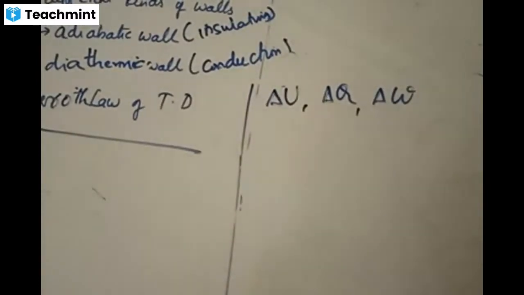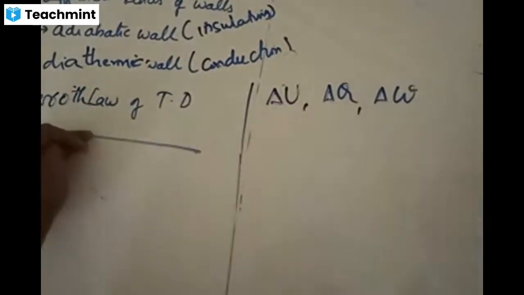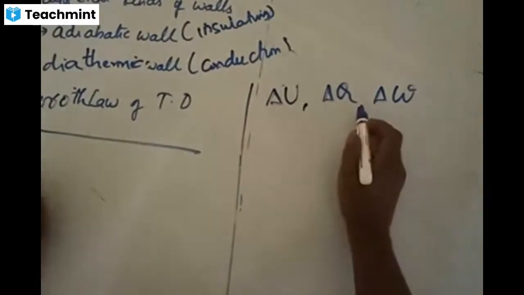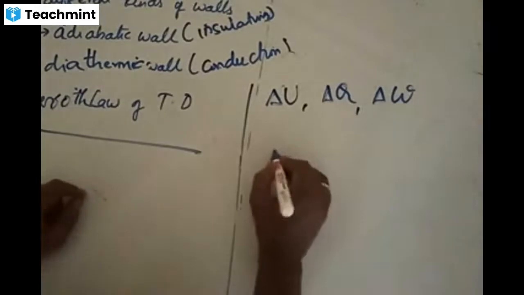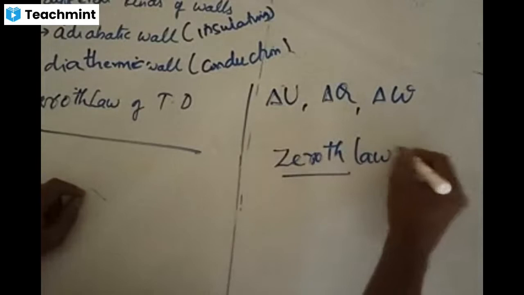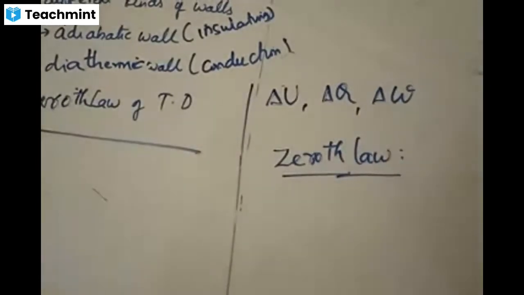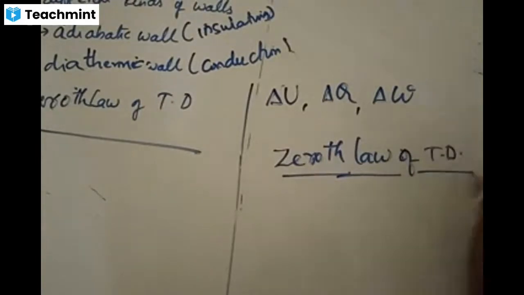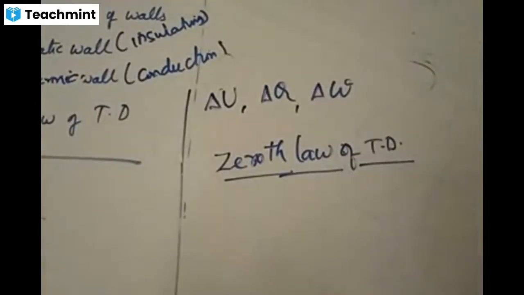Clear, very good, Soumya. So by using these three things, we define the zeroth law of thermodynamics. Clear, right, Manjula? What is this law called? This is called the zeroth law. Why zeroth law? Why can't it be the first law? Again, there is an interesting story behind this. Why should it be named zero? Anyone have any idea why it is named zero? Why can't it be named the first law of thermodynamics?